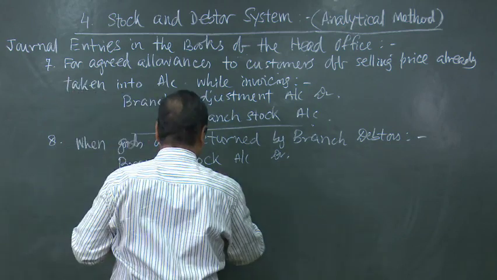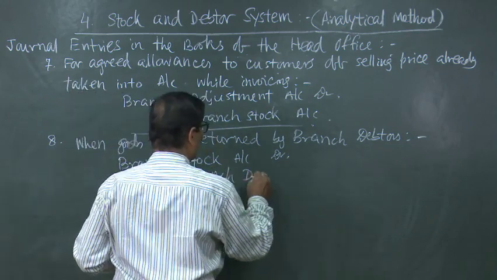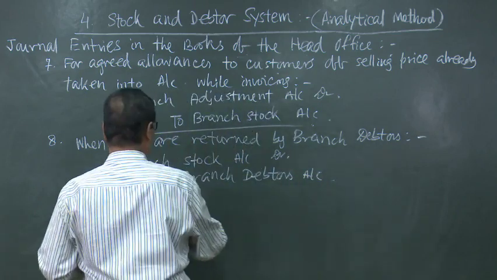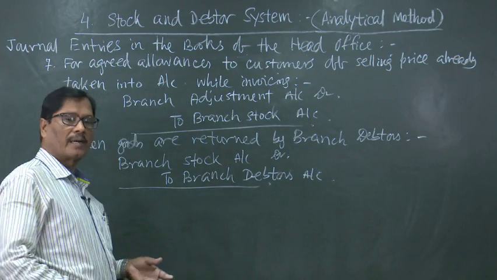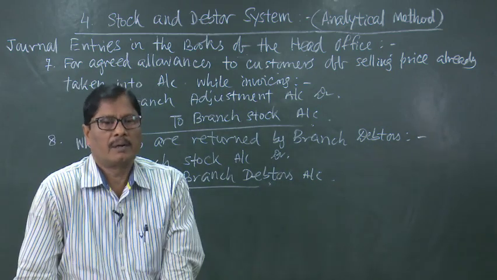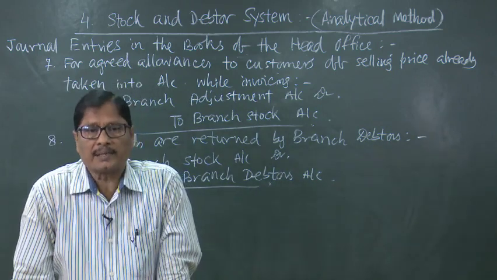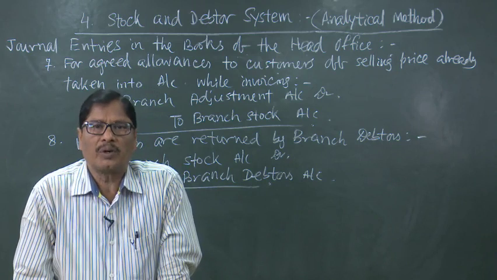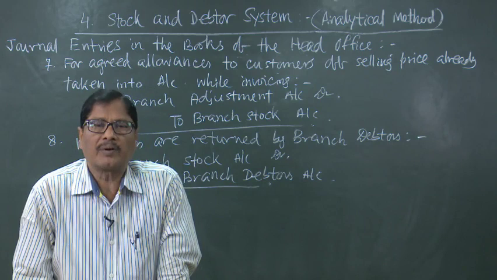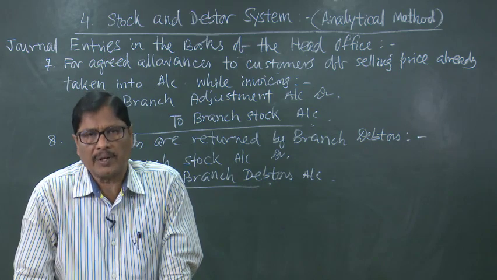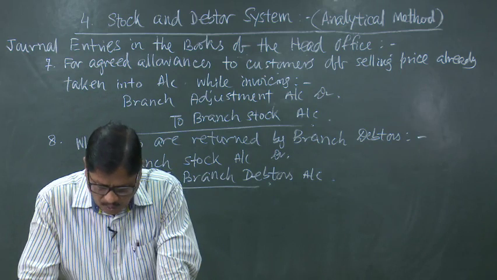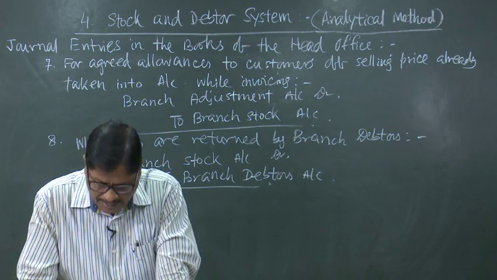To branch debtors account. So, when they return goods, our branch stock will increase. So, branch stock account debited and our branch debtors will be reduced. So, it will be credited. An asset when is reduced, then it has got to be credited. Then when goods are returned by branch direct to the head office,